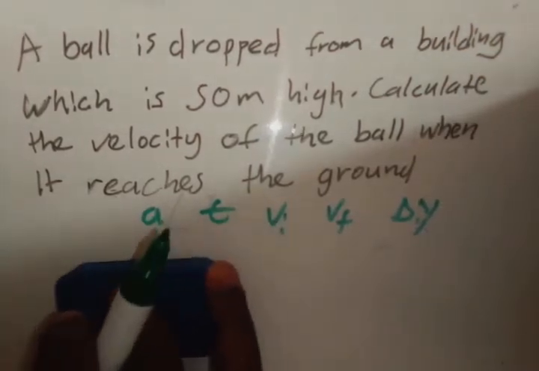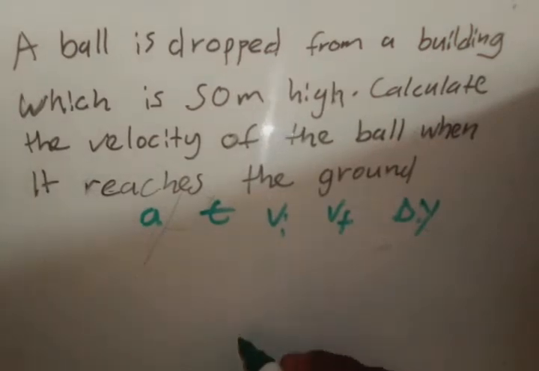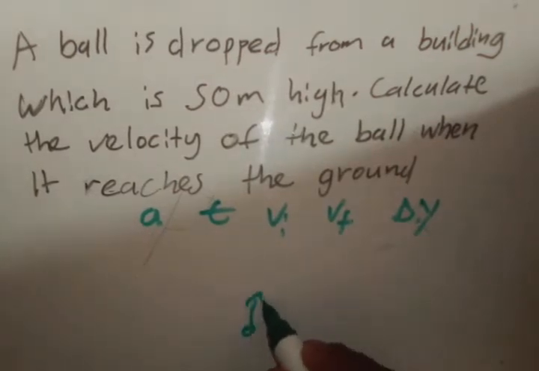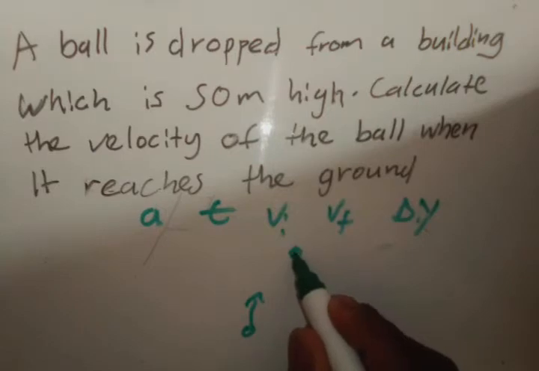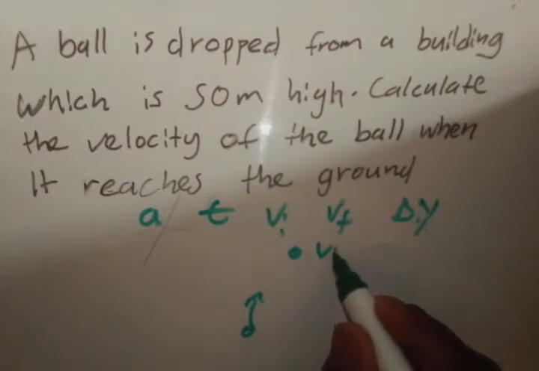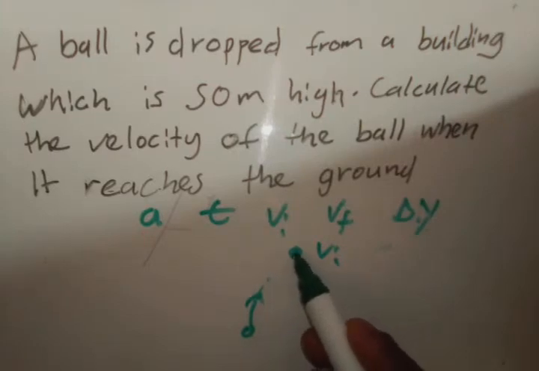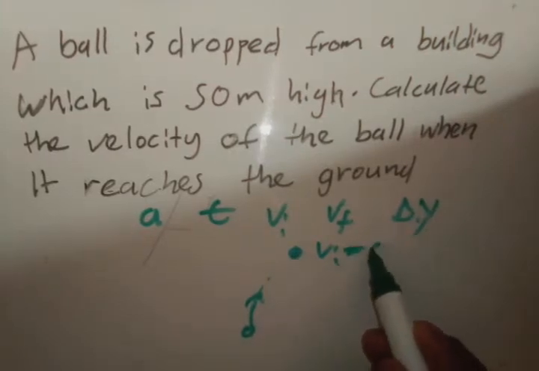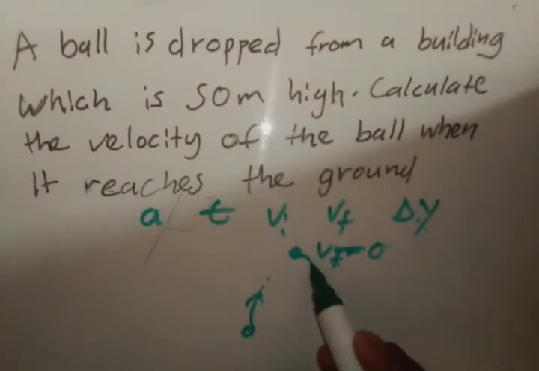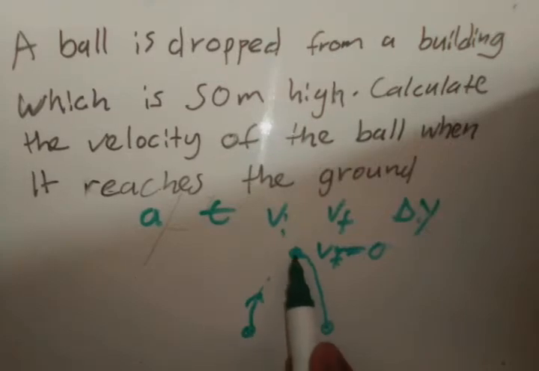Another thing that is indirectly given is this. If something is thrown upwards, when it reaches its maximum height, the final velocity is 0, because it will go up and start slowing down until it finally reaches 0. When it reaches 0, then it will come back down and it will land at the same speed at which it was thrown upwards. So what is indirectly given is that the final velocity when something reaches its maximum height is 0.